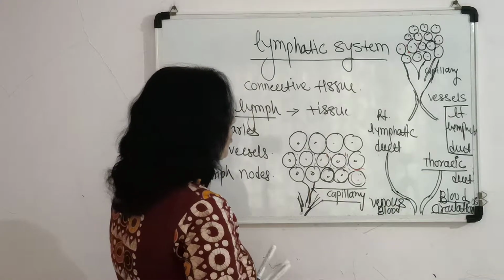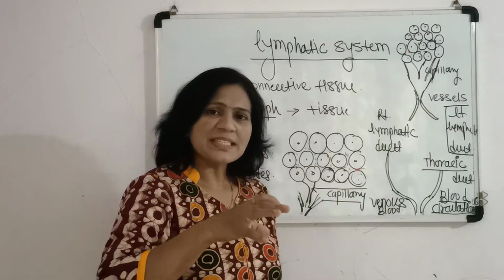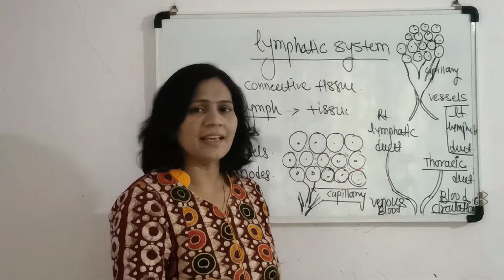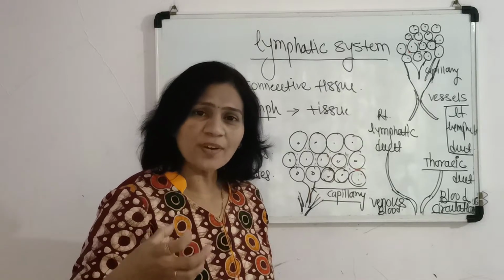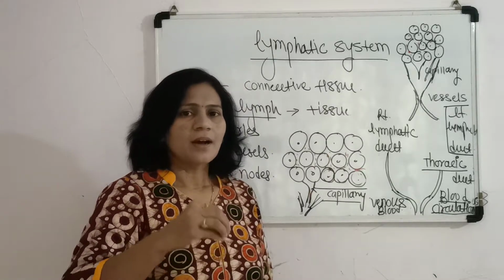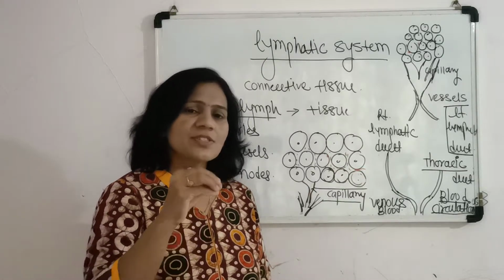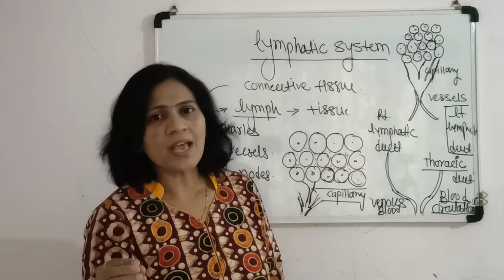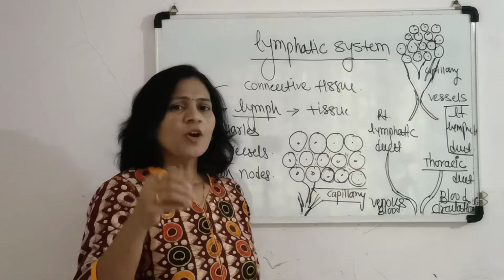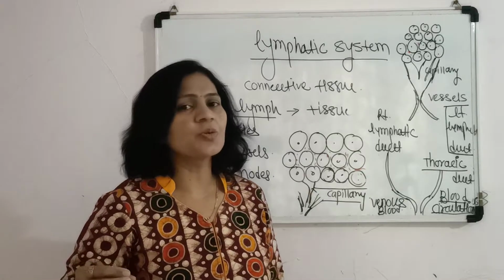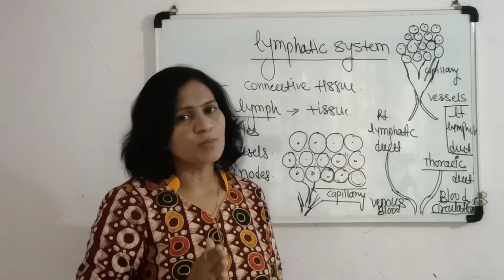Another important point about lymph is the lymph collected in the intestinal area. As we know, after completion of digestion, polysaccharides get converted into monosaccharides, that is, starch is converted into glucose, which is directly absorbed into the blood. Similarly, proteins are digested into amino acids and directly absorbed into the blood.